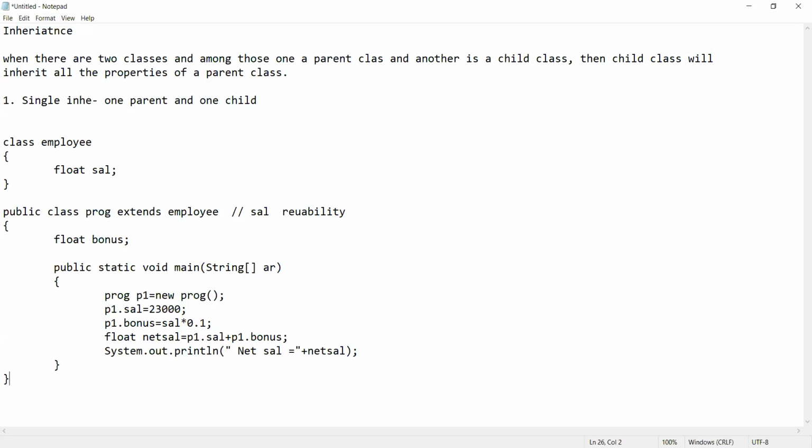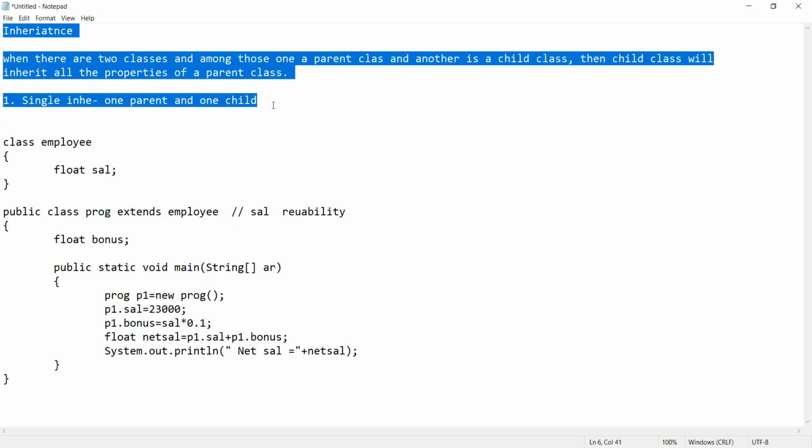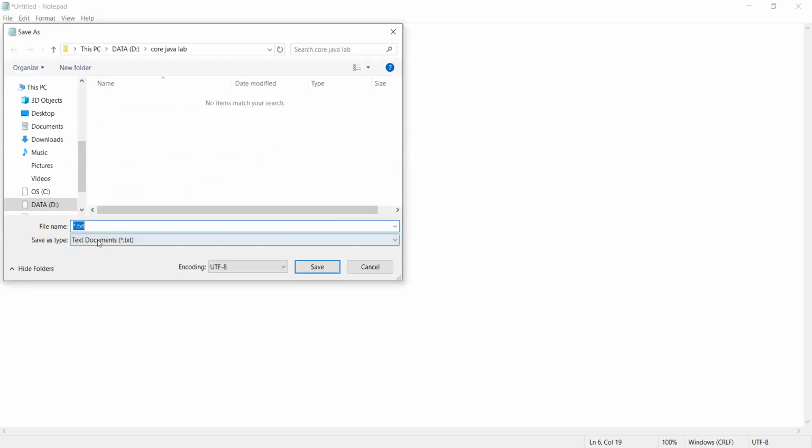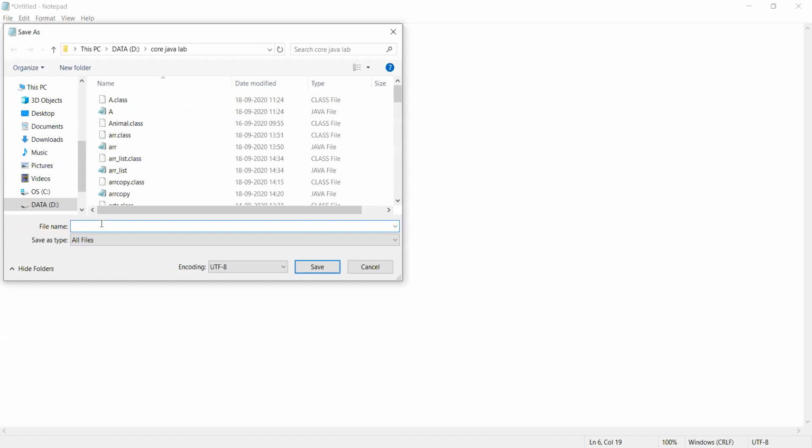Fine. Now the question is that because your program is having more than one class, which class should the program name follow? Generally, whatever is the name of the class, we declare the program name the same as the class name. But there are two classes in this program. So the class which is having a main function, the program name should have that class. So the proc class is having a main function, so my program will be having the name proc.java. So I'm saving my program as proc.java, right?